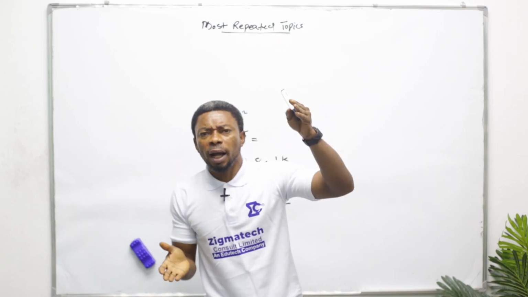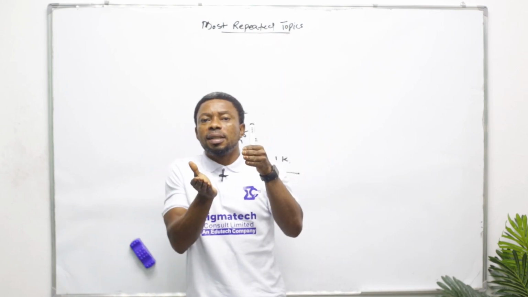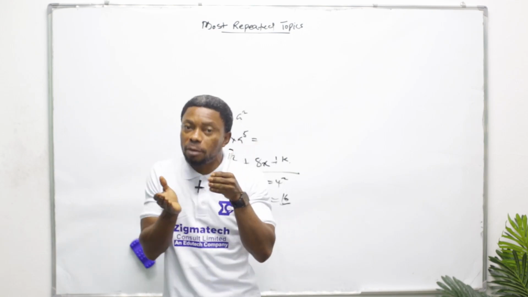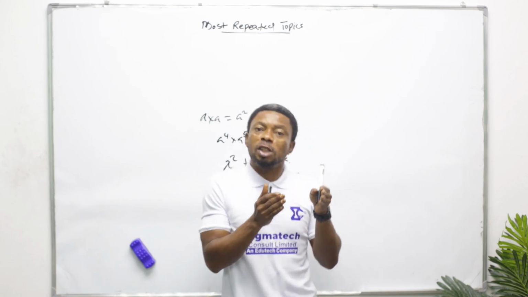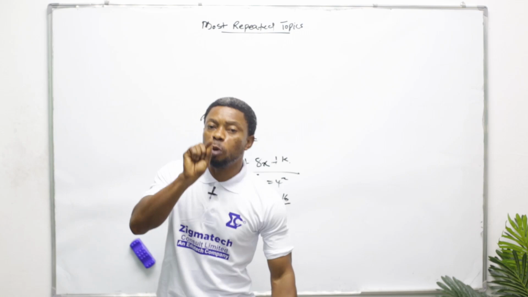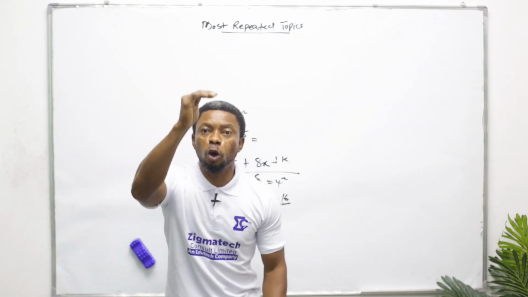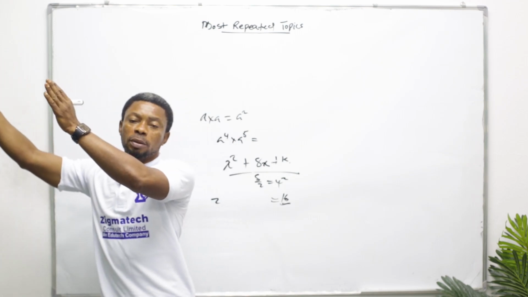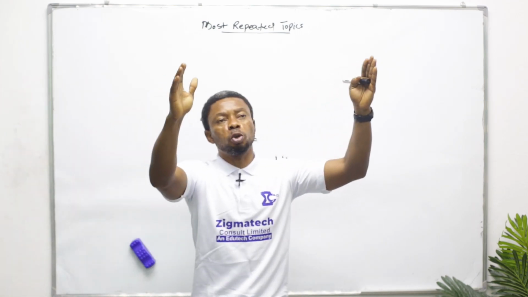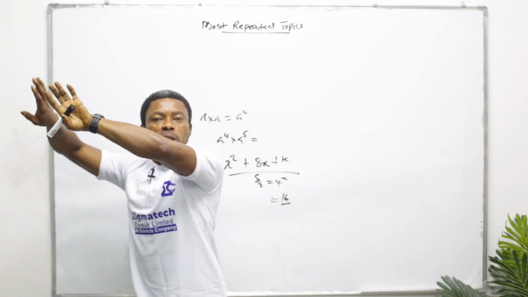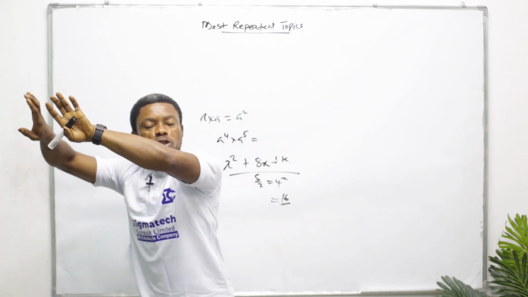You know, logarithm and indices, they are two friends. Anywhere you see indices, if you don't take time, you see what? Logarithm. Anywhere you see logarithm, if you don't take time, you see what? Indices. They are two friends. They always work together. So you must also know their laws, the laws of logarithm. When it is addition, I will what? I will multiply. When two logs are multiplied, I can split them and make what? And split them by using addition.